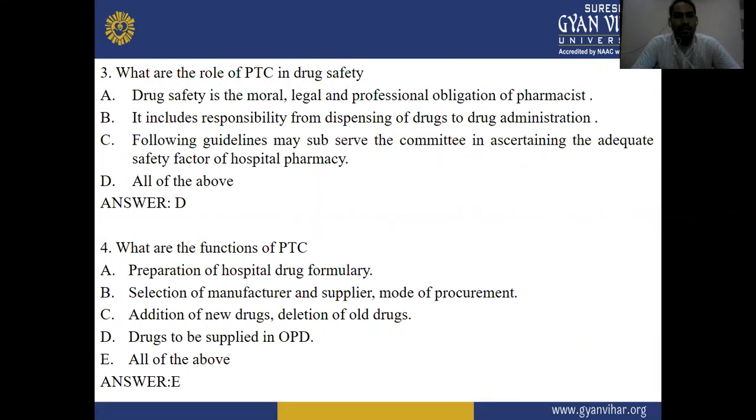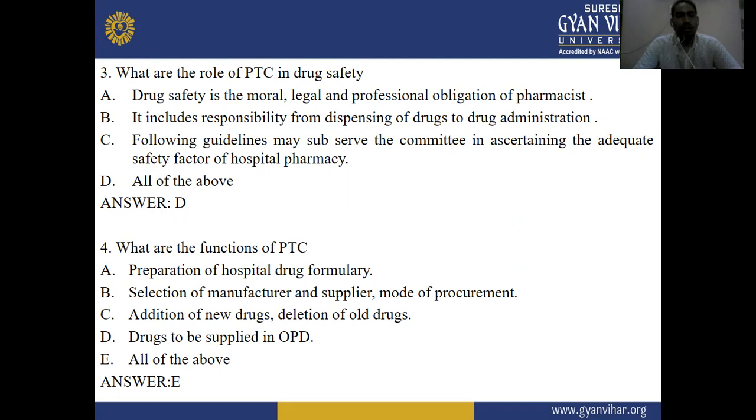Next one, what is the role of the pharmacy and therapeutic committee in drug safety? Option A, drug safety is the moral, legal, and professional obligation of the pharmacist. Option B, it includes responsibility from dispensing of drug to drug administration. Option C, following guidelines may be subsidiary to the committee and assuring the adequate safety factors of hospital pharmacy. And option D is all of the above. The right answer is D.